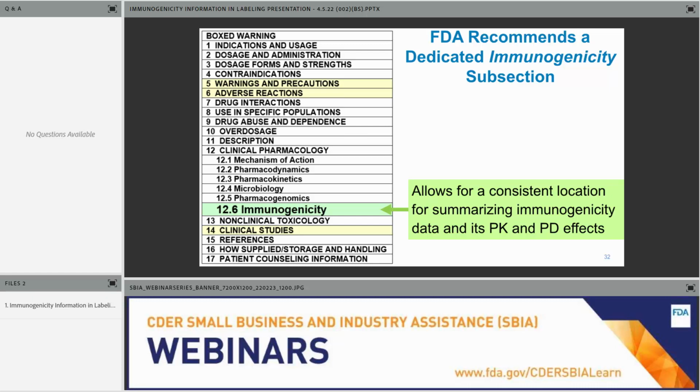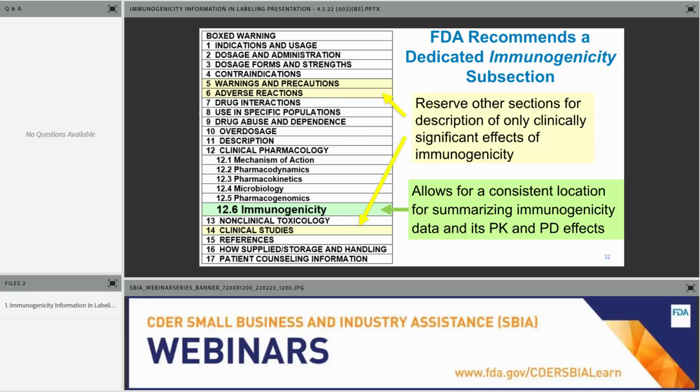I should say that if some labeling already has a subsection 12.6, when folks update their labeling to be consistent with the guidance recommendations, that information would be moved to other subsections, potentially subsections 12.1 to 12.5, or maybe an additional subsection 12.7.